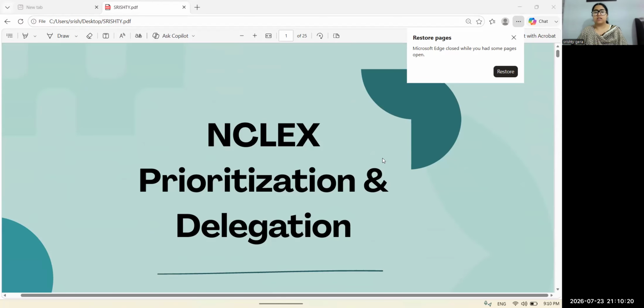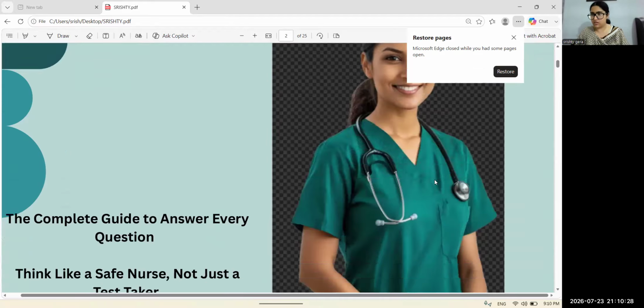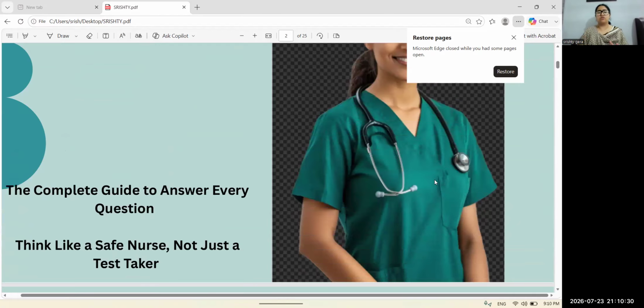Okay. So, what is prioritization? In this topic, we have to give an answer by thinking critically. The complete guide to answer each and every question is that you have to think like a safe nurse, not just a test taker. Always think critically and precisely about how to prevent harm to a patient in such a scenario.